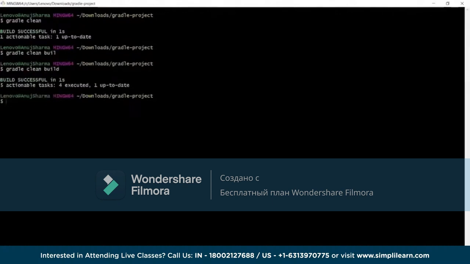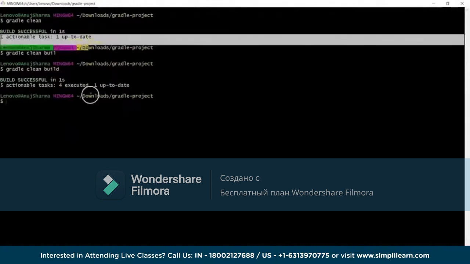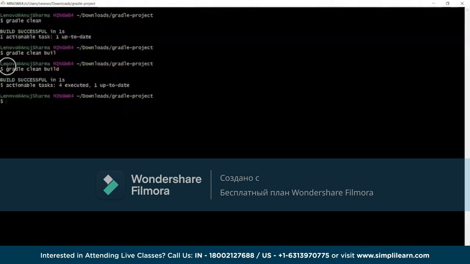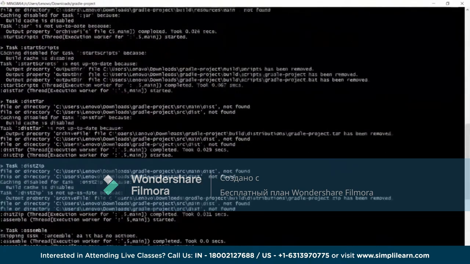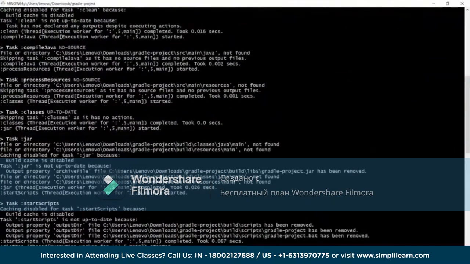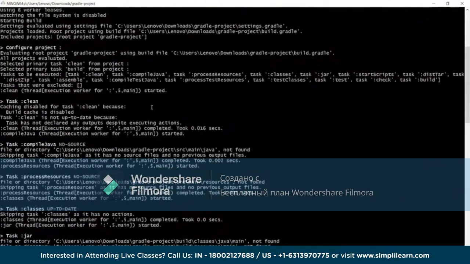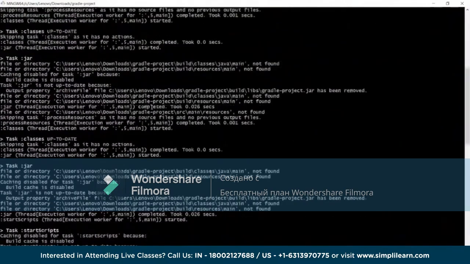Now in the previous one, when you ran gradle clean, it was only running one task, but when you run clean build, it's going to give you much more information. In fact, you can also get further information with the hyphen info flag, if you want the details about the different tasks being executed. You just have to put hyphen info, and then all these steps will be given back to you, showing how these tasks are executed and what the response is.